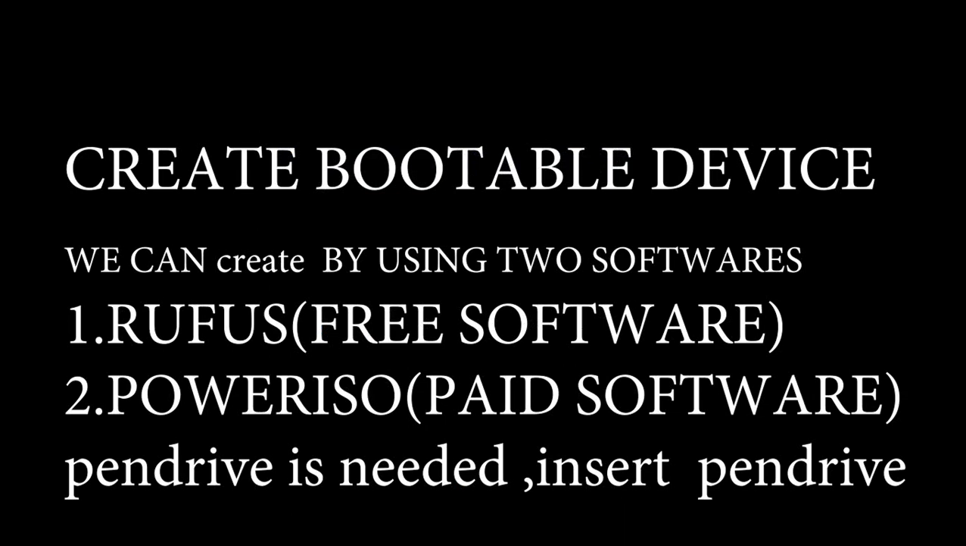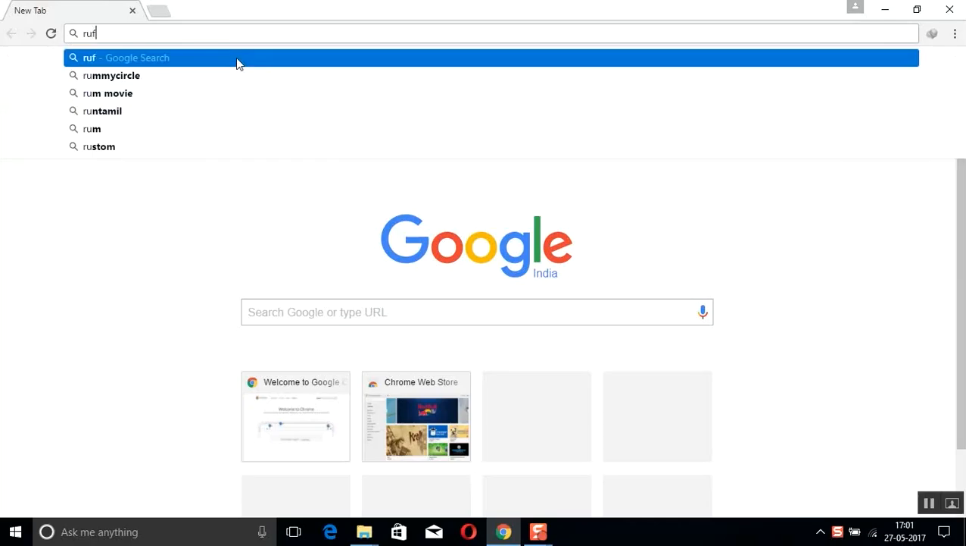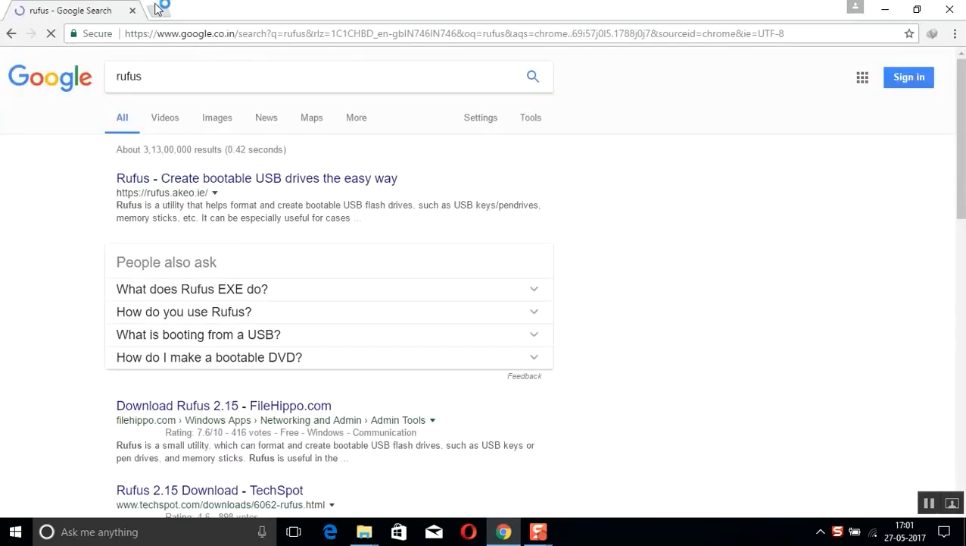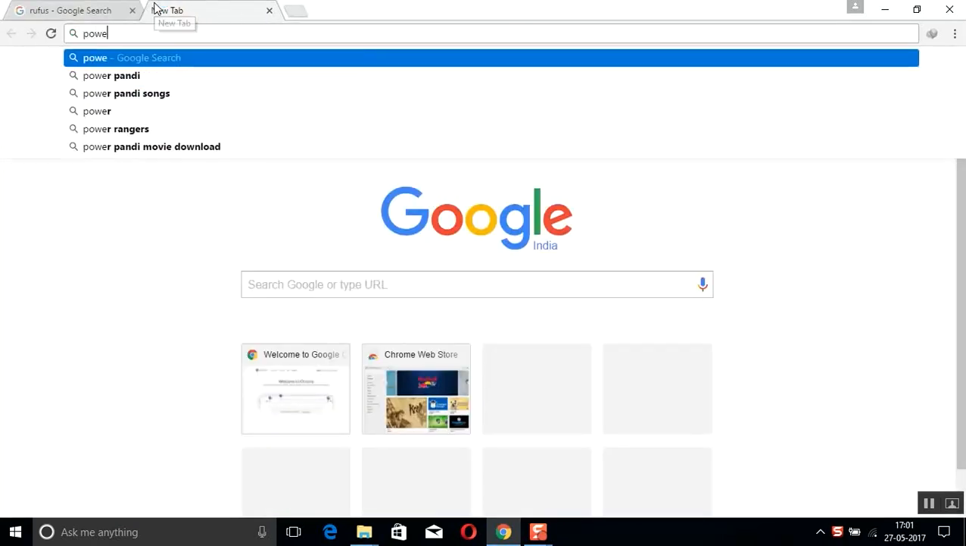We can create it by using two softwares. First one is Rufus and second one is Power ISO. Rufus is free software. Power ISO is paid software. You need a pendrive or CD to make it. Just insert the pendrive. Now download the two softwares, Rufus and Power ISO.